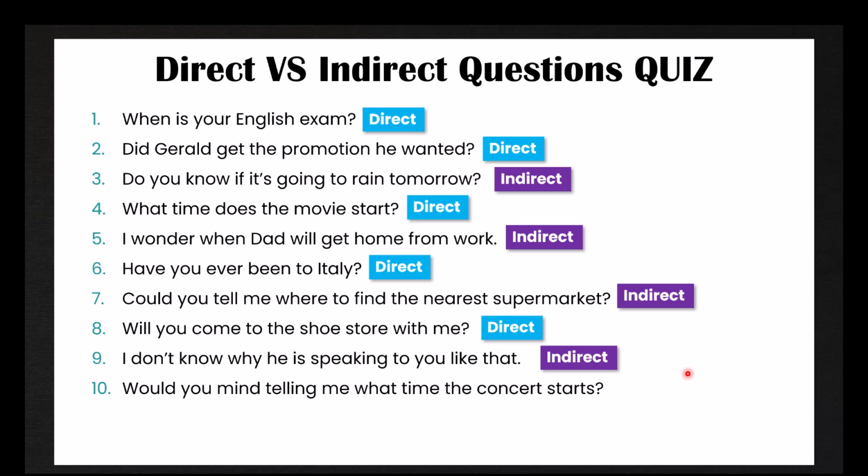And finally, number 10 is also an indirect question. Would you mind telling me what time the concert starts? It's a more polite way of directly asking, what time does the concert start?